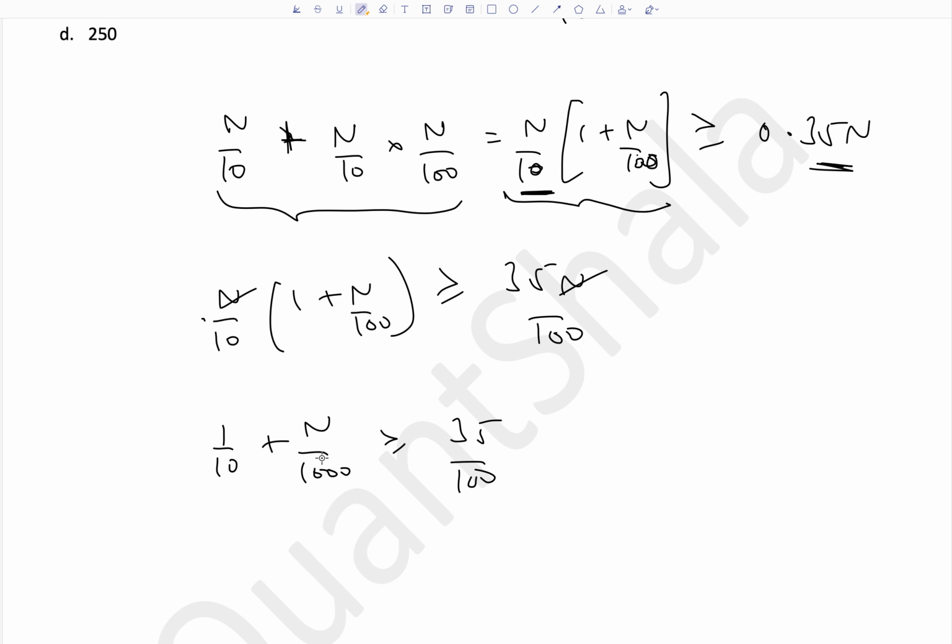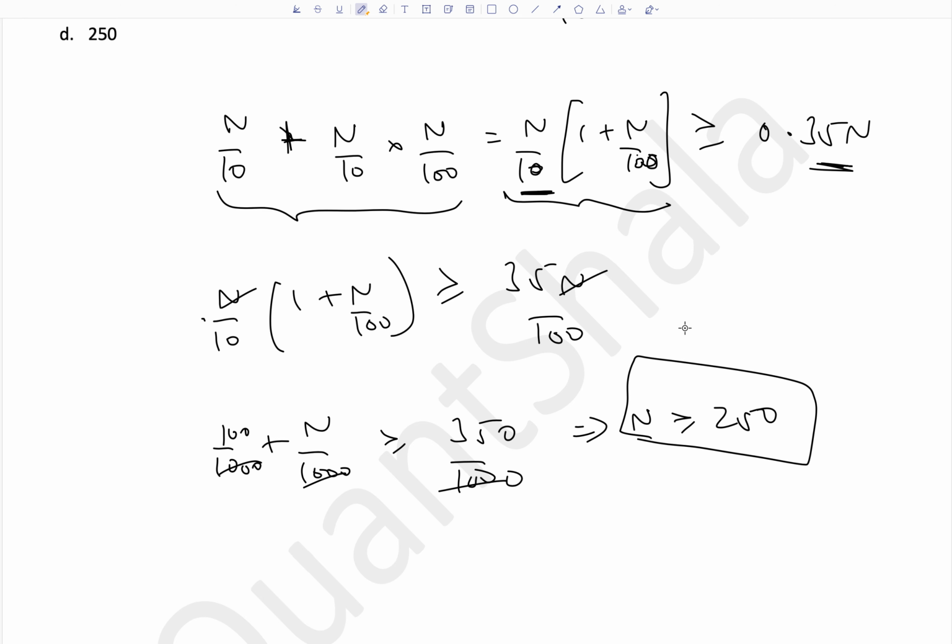Let's make all the denominators 1000 for easier calculation. This becomes 350/1000. This becomes 100/1000. 1000 gets cancelled. You get 100 + n ≥ 350. This implies n ≥ 250. So the maximum marks was greater than or equal to 250.